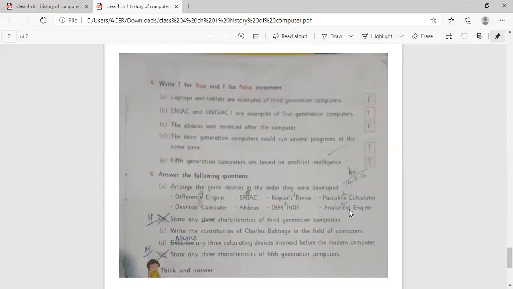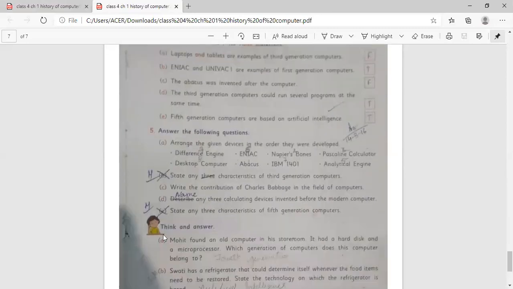Fifth generation computers are based on artificial intelligence. That is true. Now girls, listen, you don't have to write these question answers. I will send a particular PDF for the question answers. That question answer you have to write. No need to write these question answers.